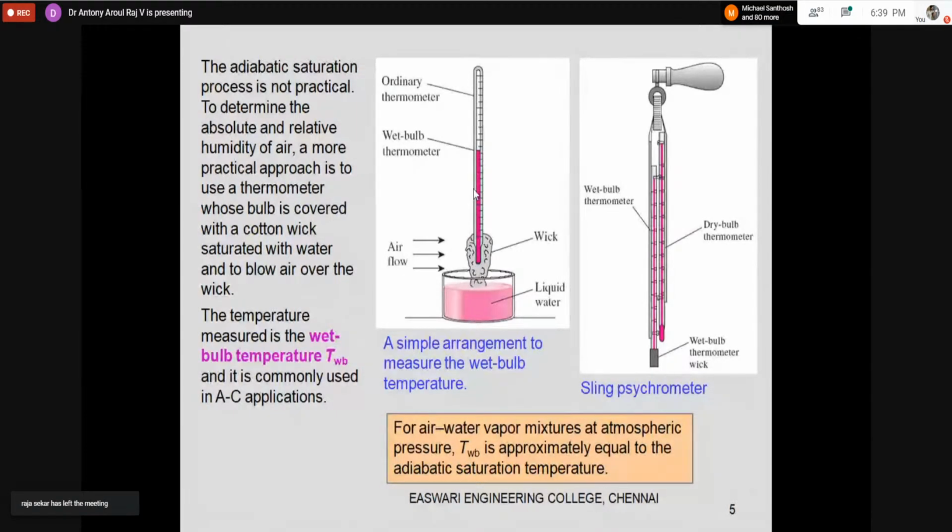But nowadays we are able to measure the specific humidity and the RH directly using different sensors, so we are not using the older method. In olden days, they used to measure using the sling psychrometer. They measured the dry bulb temperature and wet bulb temperature, then went to the psychrometric chart to find the specific humidity and the relative humidity. It was very important in olden days, but now we measure the moisture content in the air directly using the latest sensors.